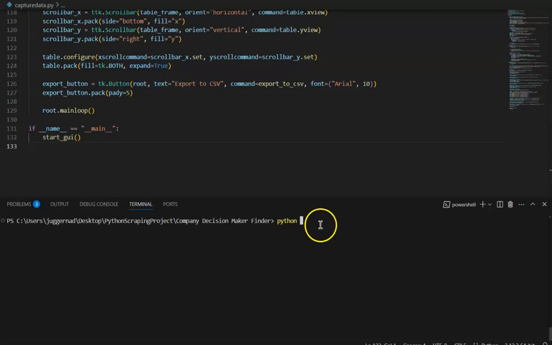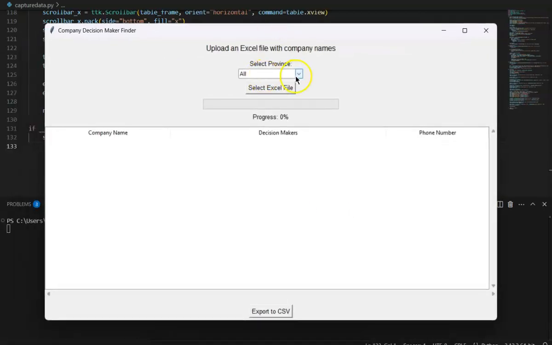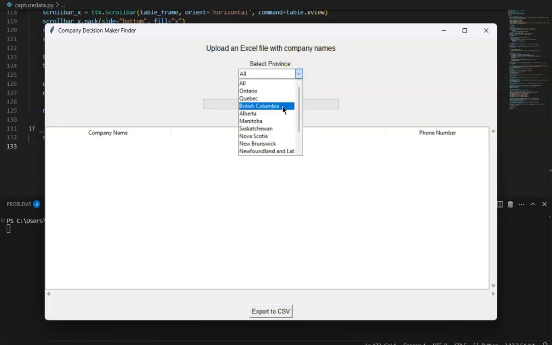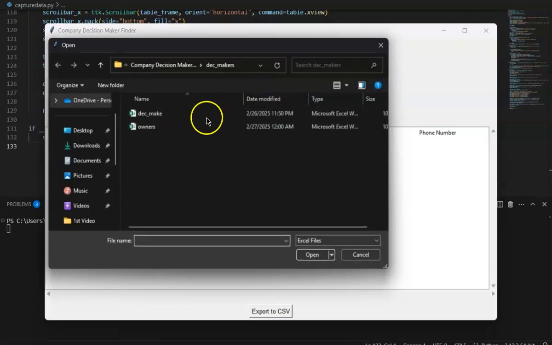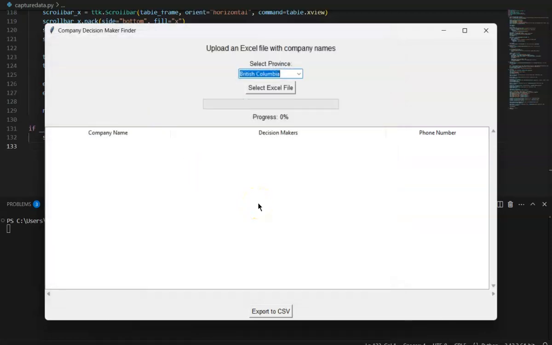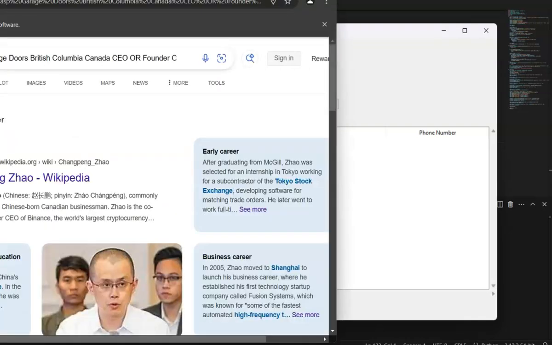Because we're going to use Selenium with Chrome WebDriver, and then Python capture data.py. And then the province that we're going to get, let's see, British Columbia. I'm going to select the file, not here. I'm going to leave it blank. Okay, it's scraping right now.